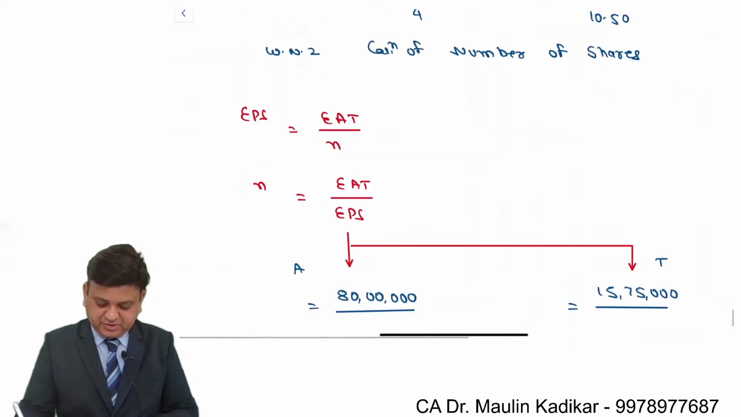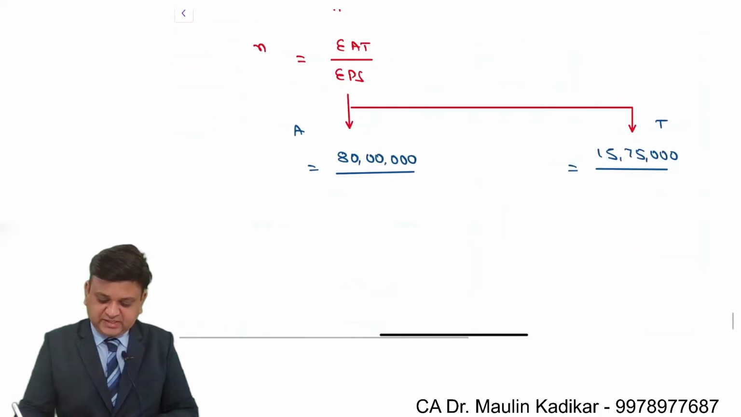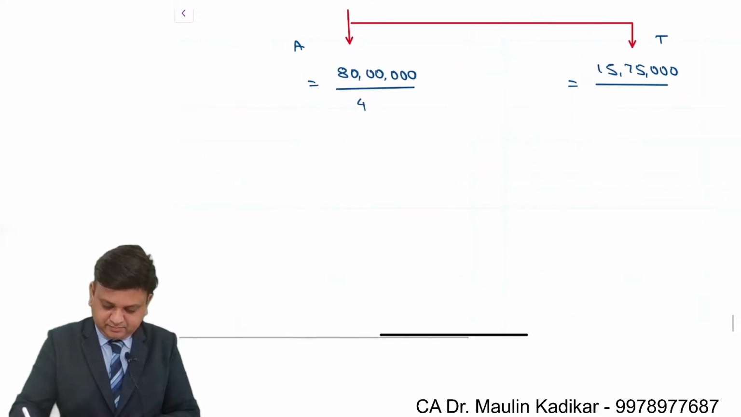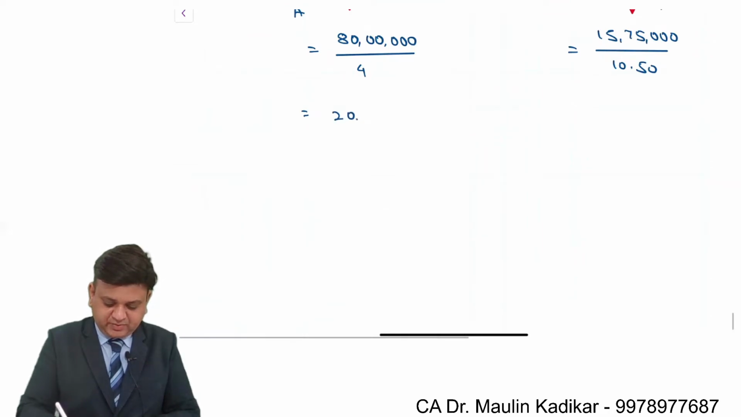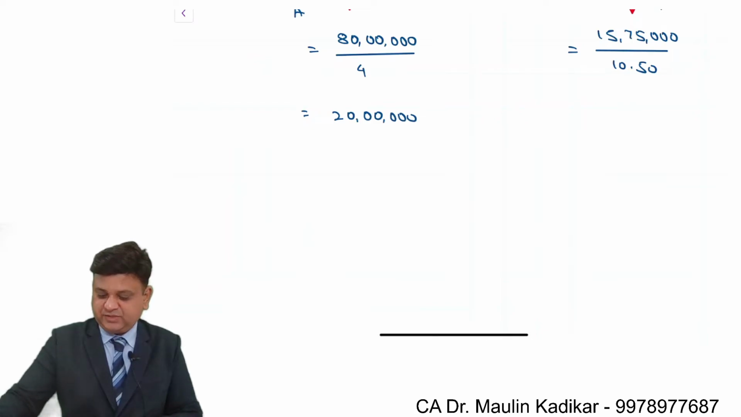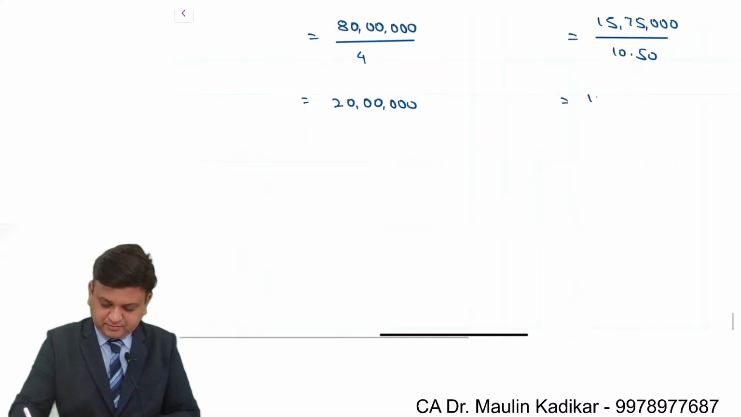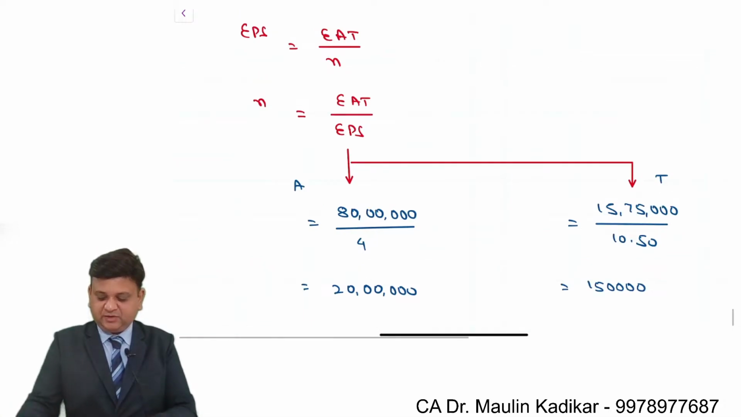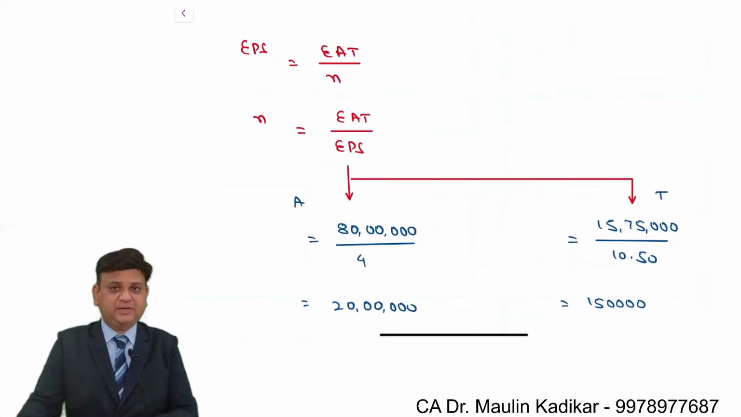Divided by earning per share. It is 4 rupees and 10 rupee 50 paise. So the number of shares would be 20 lakhs, and over there the number of shares would be 1,50,000. So we compute what must be the number of equity shares of both the companies before merger.